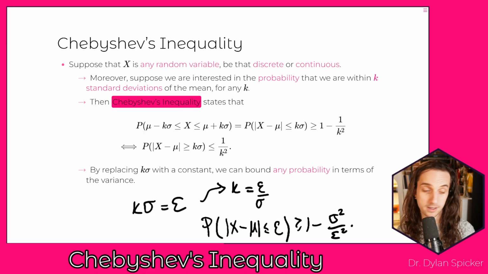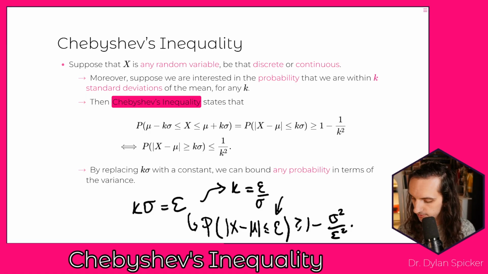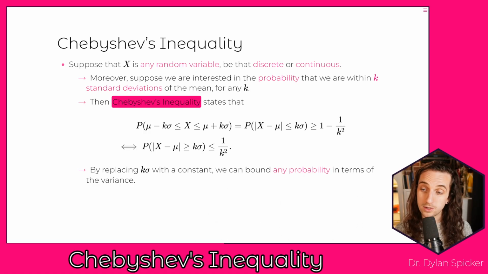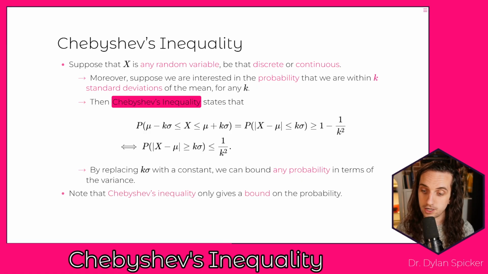Okay, and so Chebyshev's inequality can actually be expanded to say, well, what are the probabilities that any distance from the mean is achieved? So that |x − mu| is less than or equal to any sort of threshold we want, whether we're expressing it in terms of the variance or in terms of the standard deviation or not. And so if we have this, then the probability is going to depend on our variance, but it's the same thing. And so Chebyshev's inequality, we can always think about it in terms of the standard deviations or the variances, but we can actually use it a little bit more generally.